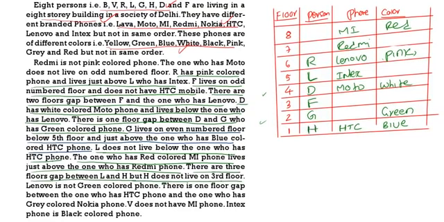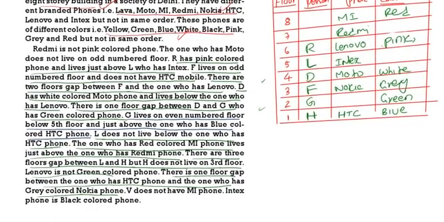Lenovo is not green color phone. There is 1 floor gap between HTC and the one who has grey color Nokia. So between HTC and grey Nokia, there is 1 gap. Then V does not have MI phone. If V does not have MI, V has Redmi. Then we are left out with B. B is having MI.